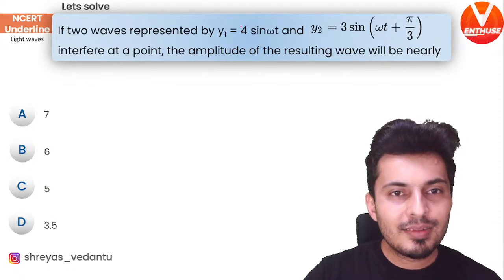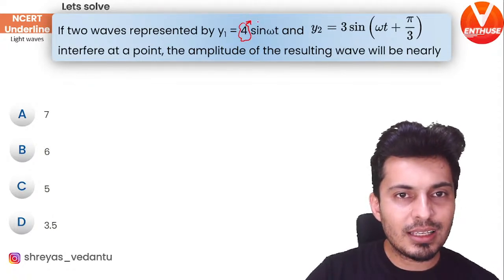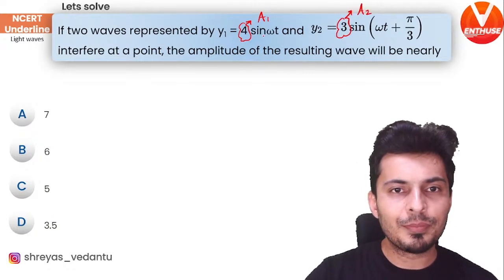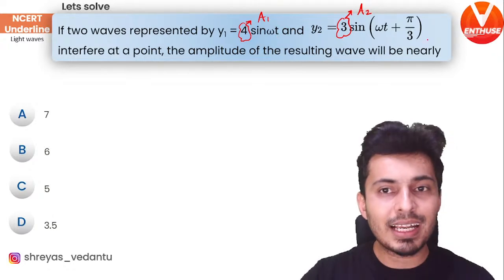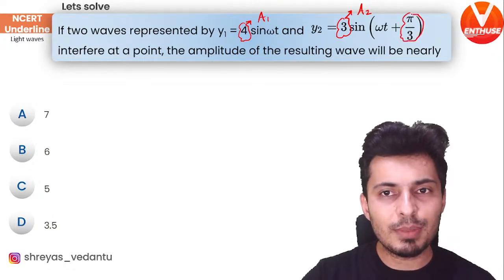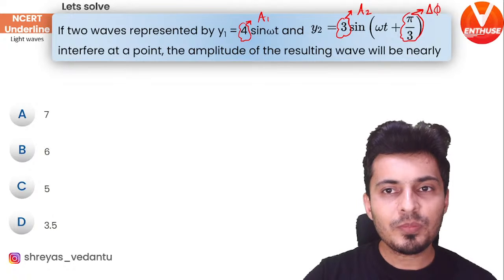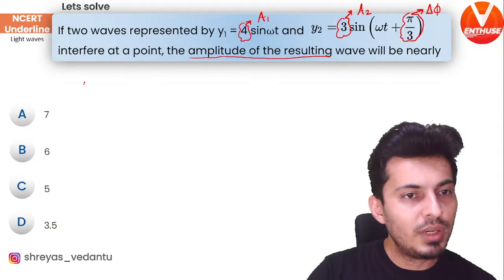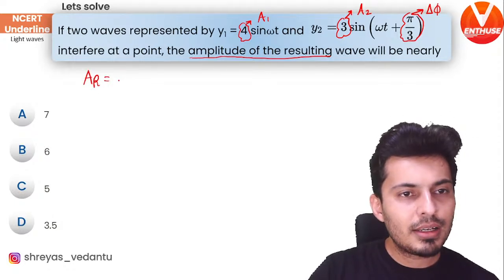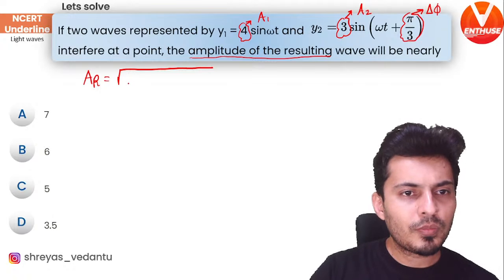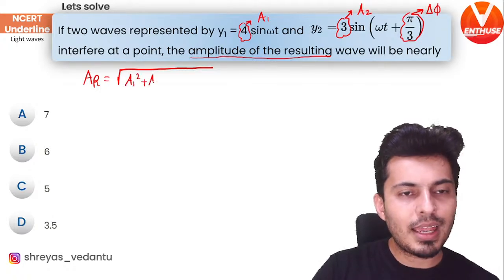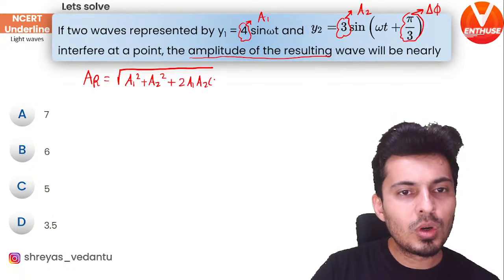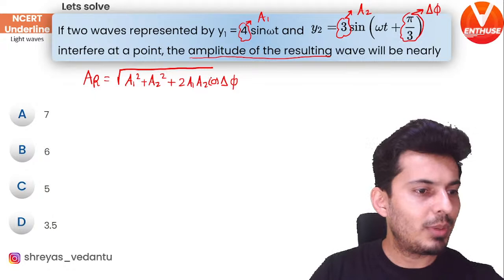First of all, understand this 4 is nothing but amplitude, and this 3 is also the amplitude of the other wave. First wave has no phase, second wave has pi by 3 phase. So that means this is your del phi. To find the amplitude of the resulting wave, you need to use this formula. AR is equal to root of A1 square plus A2 square plus 2 times A1 A2 cos del phi. Correct, my warriors?